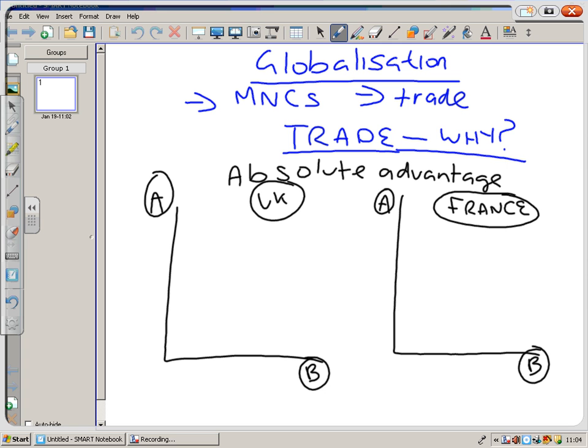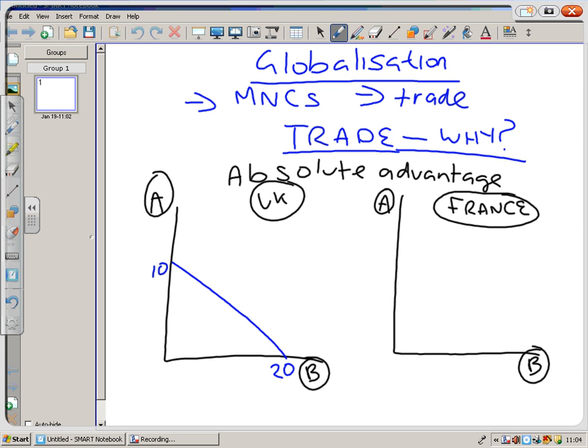I'm drawing a production possibility boundary for these countries, and what I'm assuming is that if the UK used all of its resources to produce product A, it could produce 10. If it used all of them to produce product B, it could produce 20.